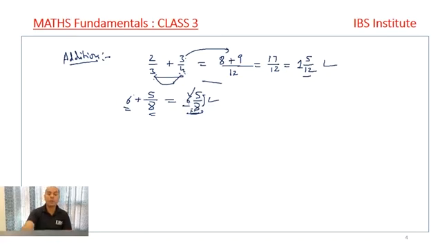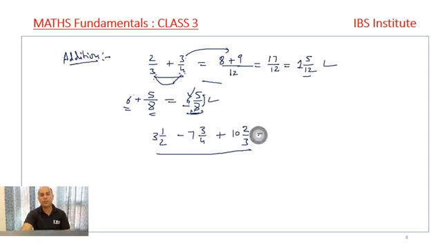Clear? Got it? Now, normally in our exams we get a simple question like, I just take one example, 3 1 by 2 minus 7 3 by 4 plus 10 2 by 3. Say we have to solve this question. How do we solve it? How do we approach this question? Normally what you do is, 3 2s are 6 plus 1.